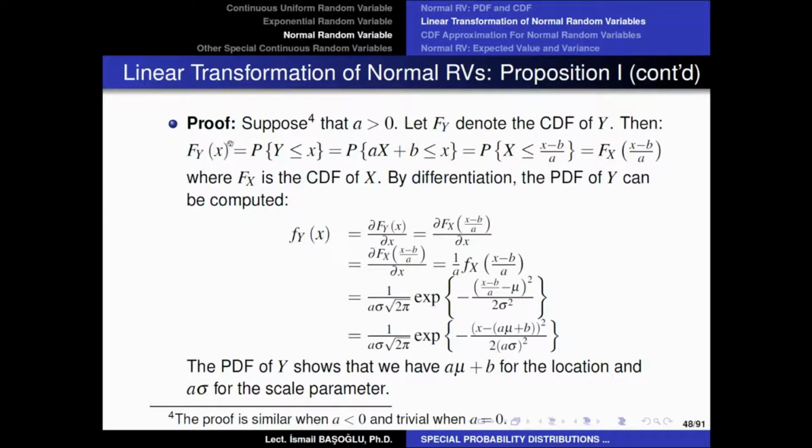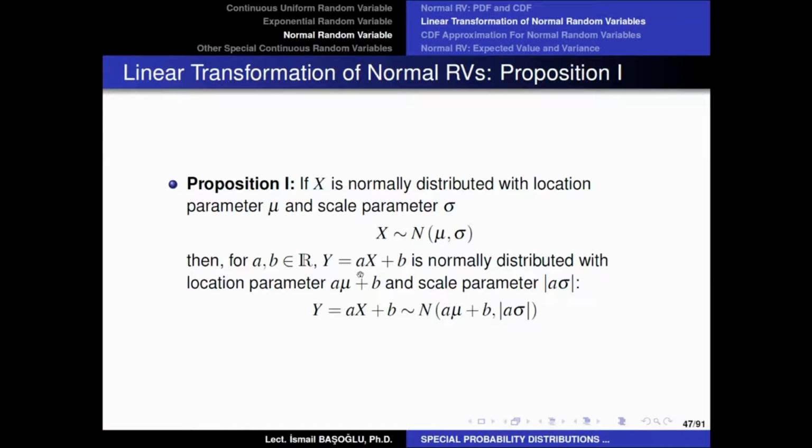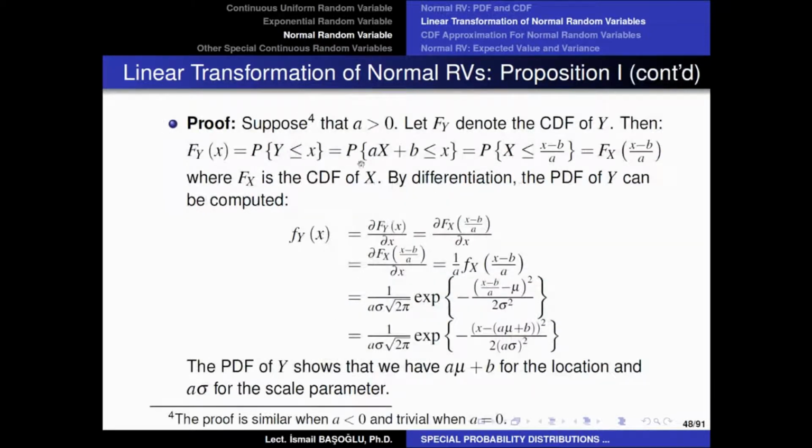Now, we are going to define the cumulative distribution function of Y as capital F_Y to indicate that this CDF belongs to random variable Y. And that CDF will represent the probability of Y being less than or equal to x. Now, in order to make this proof, first we are going to assume that the multiplier term a is a positive value. We can repeat the same proof for a negative multiplier a as well, but it is not necessary because the proof is very similar, only with a few changes. Therefore, at this point, we are going to assume that a is positive.